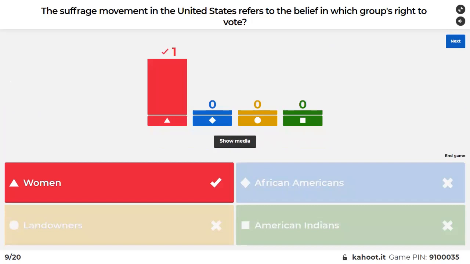And historically... Wait, so were black males able to vote before women were? Yes, they were. I thought back then all white people hated black people. It was definitely not all. It's never going to be all. Nothing's ever all. But no, after the Civil War, African Americans were allowed to vote.